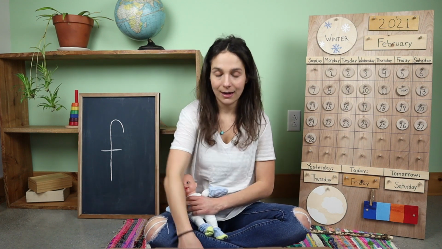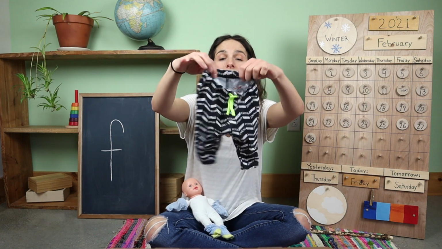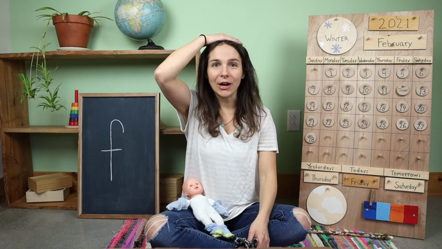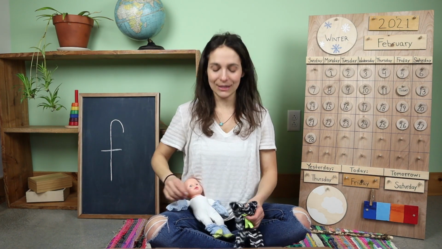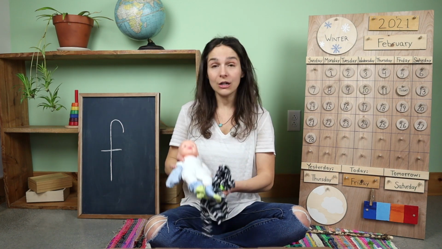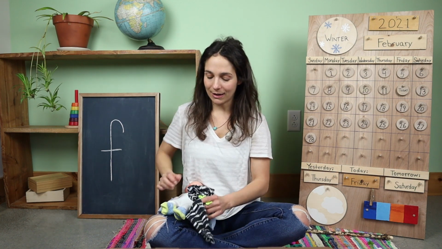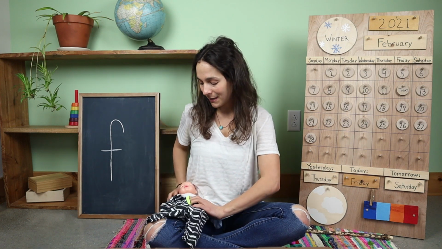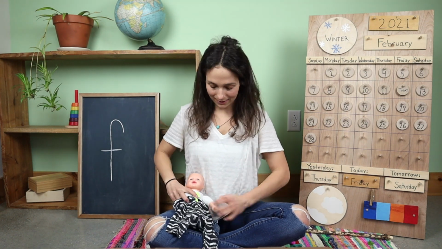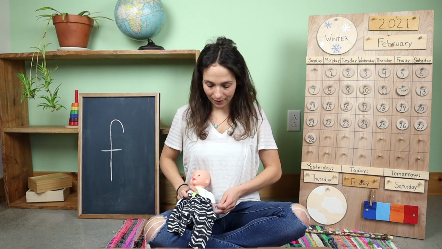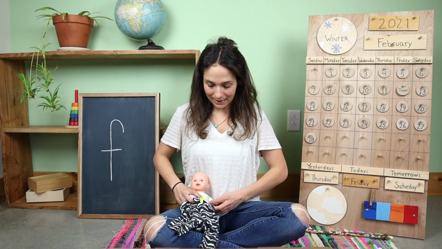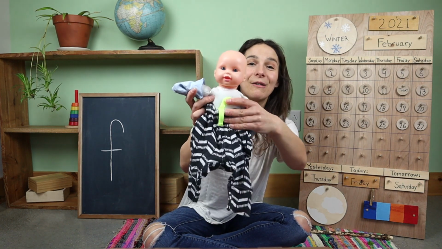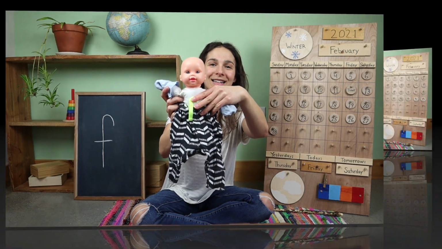There we go. Now the last thing was this pair of pants. Do they belong on the top of your head? I don't think so. Pants are used to cover your legs. So instead, I'm going to put the pants on the baby's legs. One of the little mittens fell off. Let's put it back on to keep the baby's hand nice and warm. There we go. That looks better.